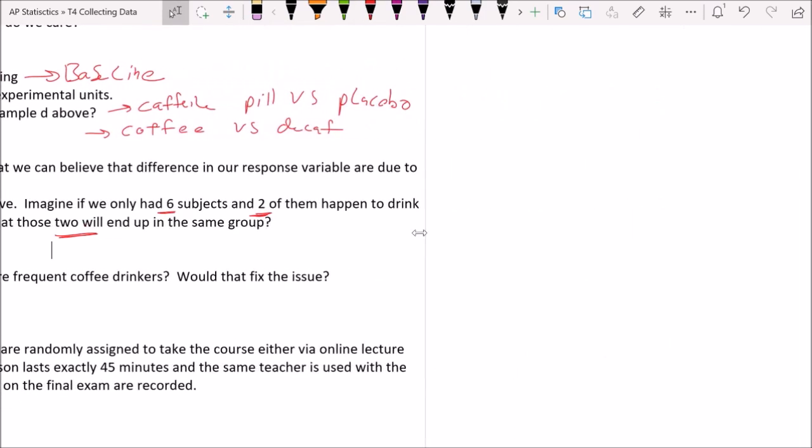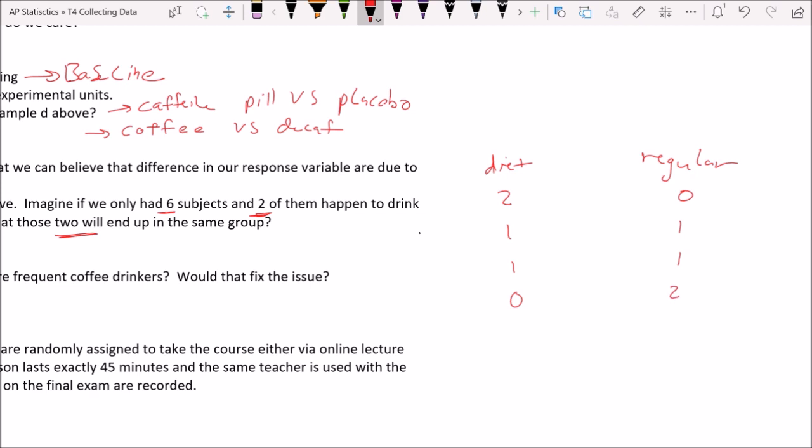Well, let's think about it. So we have our 2 groups. Let's call it our diet group and our regular group. So it is possible that both coffee drinkers end up in the first group and none of them end up in the second group. That's one possibility. It's possible that one ends up in each group, or it's possible that they each end up in this, or they could be the switched version of that, or it could be that none of them end up here and 2 of them end up there.